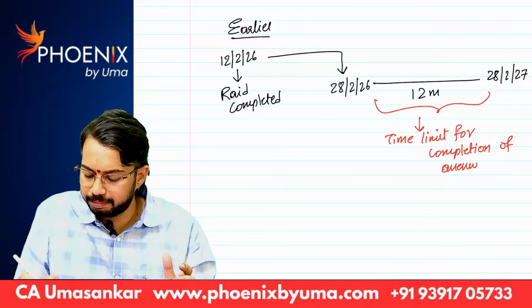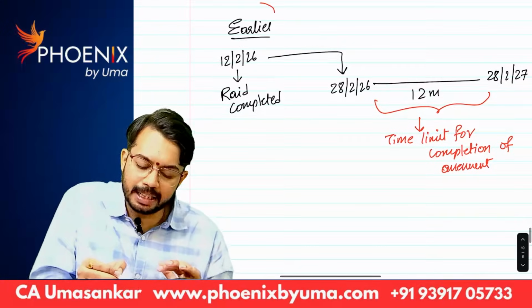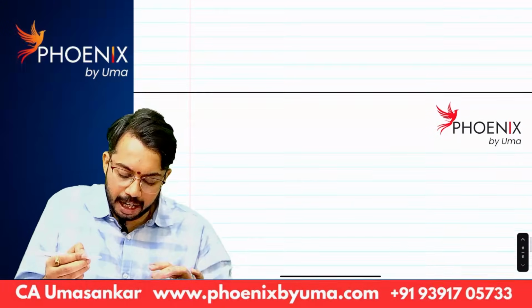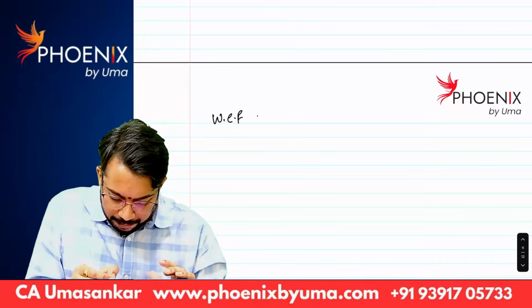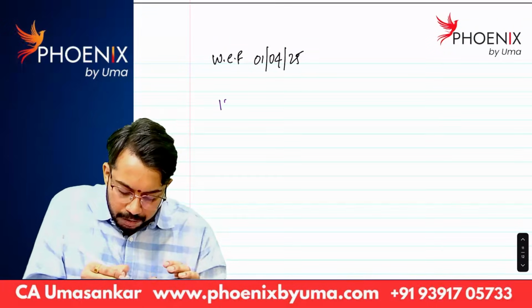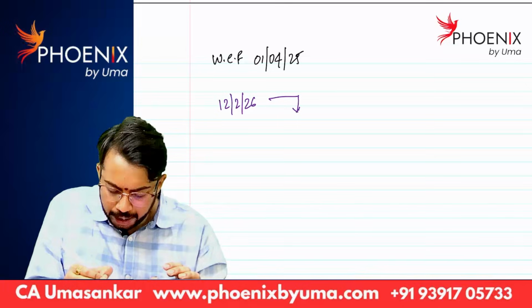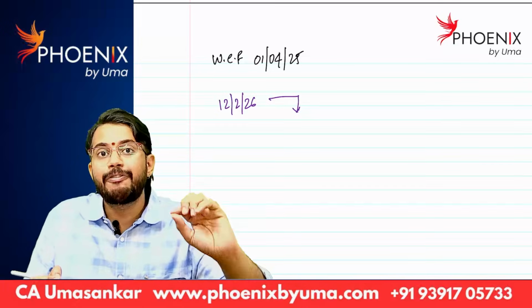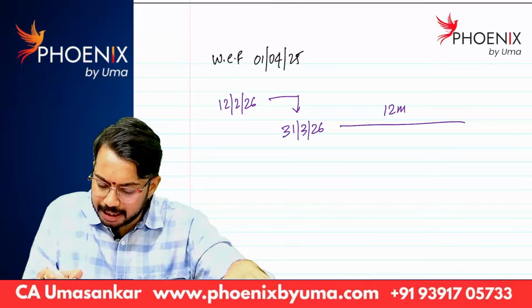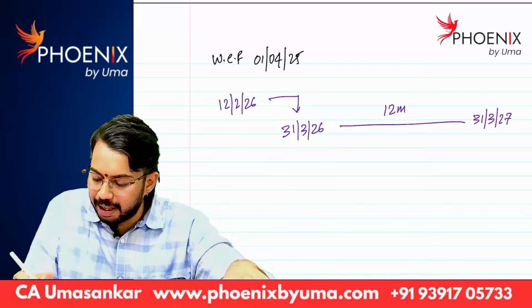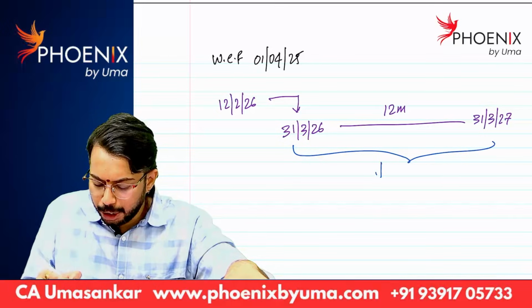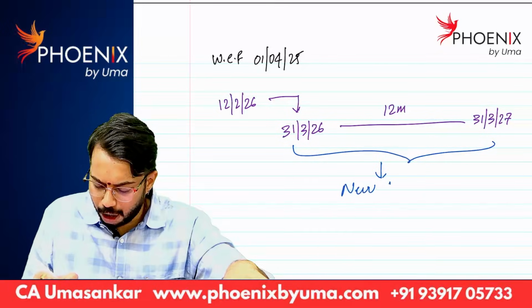Assessment. Block assessment. This provision is no more there from 1st April 25 onwards, with effect from 1st April 25. What is the provision? 12th February 26 is there. You need to take end of the quarter. So February end of the quarter is 31st March 26. From this, 12 months, that means 31st March 27. This is the new time limit for completion of block assessment.